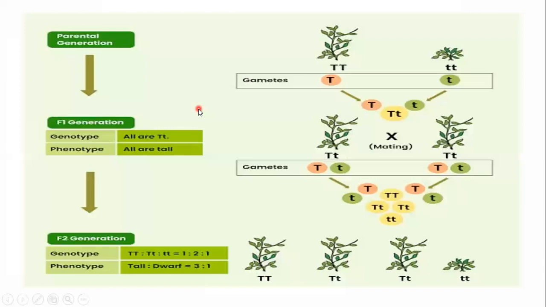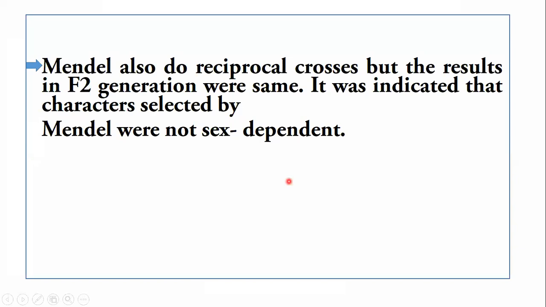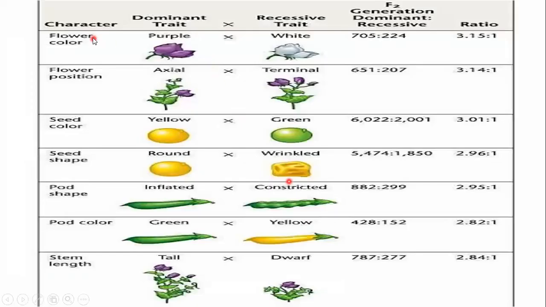So what is a reciprocal cross? It means if in the first cross, Mendel chose tall male parent and crossed it with dwarf female parent, then in the reciprocal cross, Mendel did the opposite, in which he chose tall female parent and crossed it with dwarf male parent. So the results in F2 generation were the same, and the ratio is 3:1. So these were the characters selected by Mendel. And the first character is flower color.